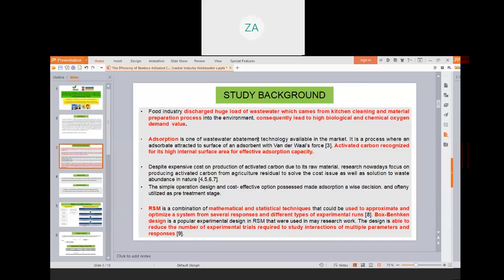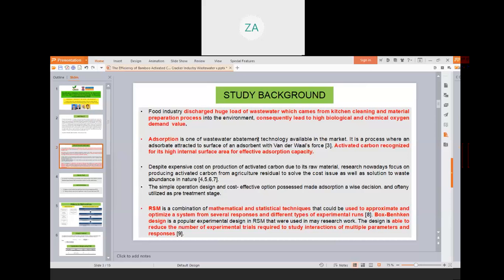So in the study, activated carbon is the adsorbent, recognized for its high internal surface area and effective adsorption capacity. Despite the expensive cost of producing activated carbon due to its raw material, research nowadays focuses on producing activated carbon from agricultural residue such as old bamboo, to solve the cost issue as well as provide a solution to waste abundance in nature. The simple operation design and cost-effective option have made adsorption a wise decision and it is often utilized as a pre-treatment stage, as stated in the literature review.